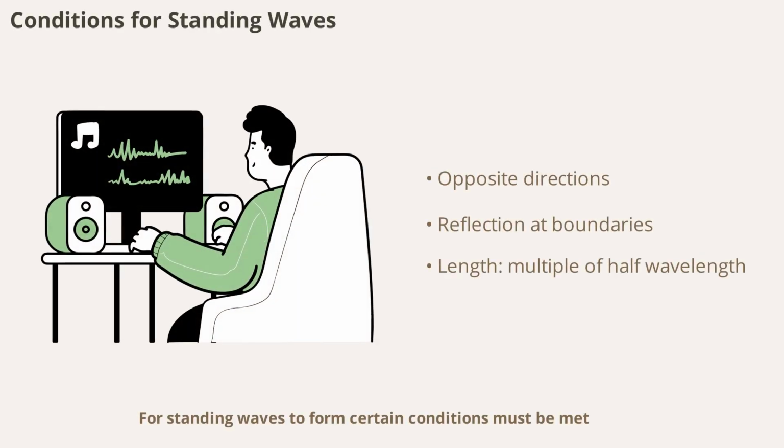For standing waves to form, certain conditions must be met. The medium must allow two waves of the same frequency and amplitude to travel in opposite directions. The boundaries of the medium, such as the ends of a string or a tube, must reflect the waves back. The length of the medium must also be a multiple of half the wavelength. These conditions ensure that the waves interfere in just the right way to create stationary patterns of nodes and antinodes.